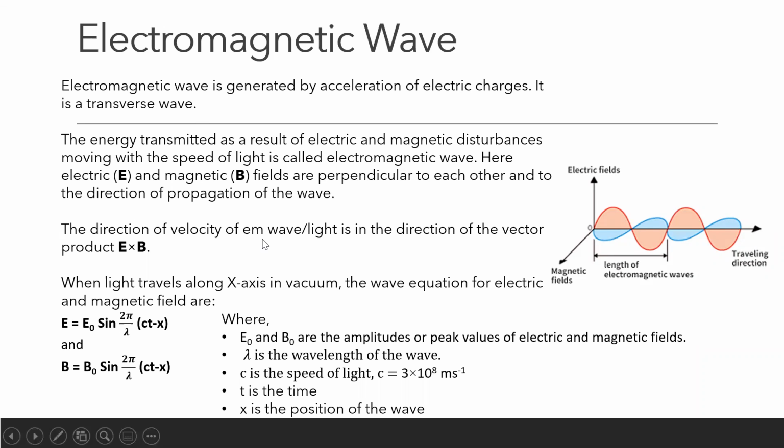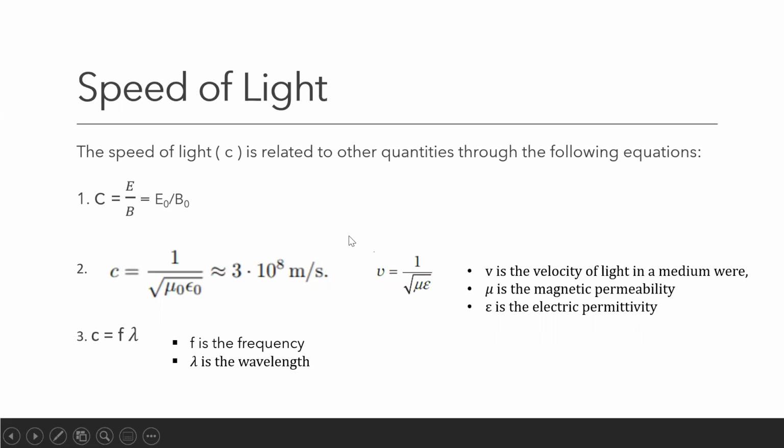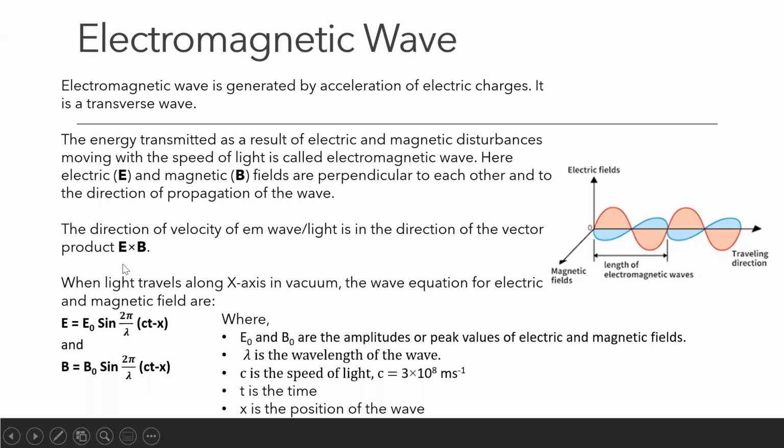Now, the direction of velocity of an EM wave, that means an electromagnetic wave, is the direction of the vector product E cross B. Here, E and B printed in bold represent vectors. We know when we write a vector, we write the letter and put an arrow above it. But if it is made bold in print, it means a vector. We know the electric field is a vector, the magnetic field is a vector.